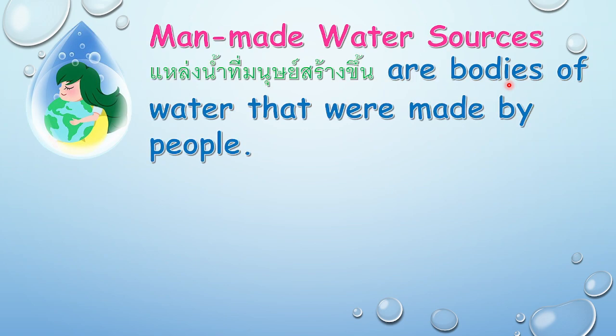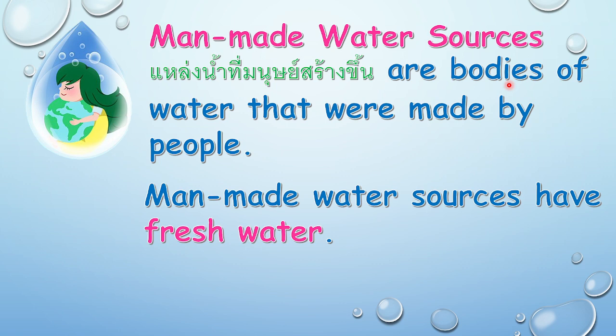Man-made water sources are bodies of water that were made by people. Man-made water sources have fresh water only because you cannot build, for example, a dam and then get water from the sea and bring it there, no? They only have fresh water. Where does the fresh water come from? From the rain, right? It will just catch the water from the rain, and then they will clean it before they give it to the people, right?